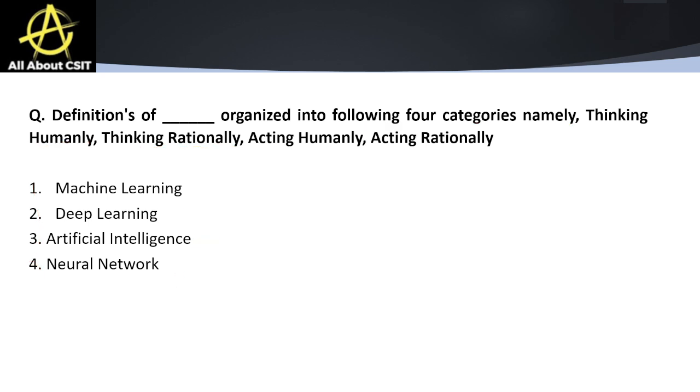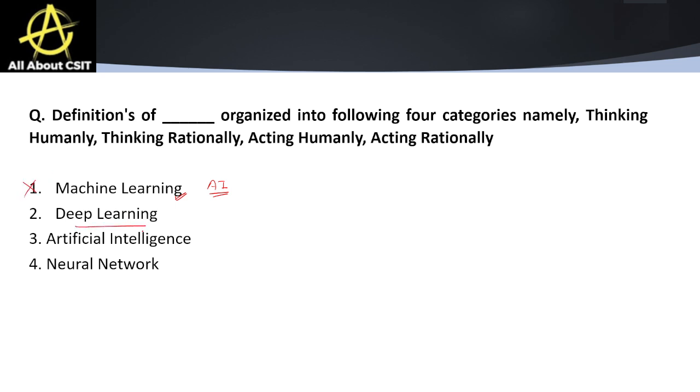So let's discuss all the options. If we talk about machine learning, it is basically a subfield of artificial intelligence, and it is only about algorithms learning from data, right? It does not cover functions like thinking or acting like humans. So this is not the correct option.